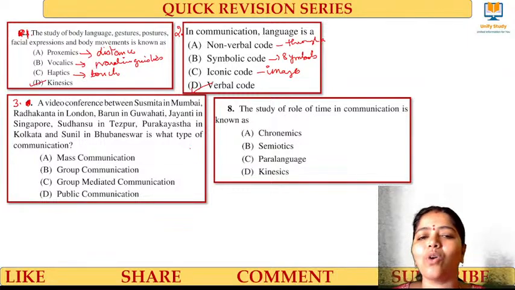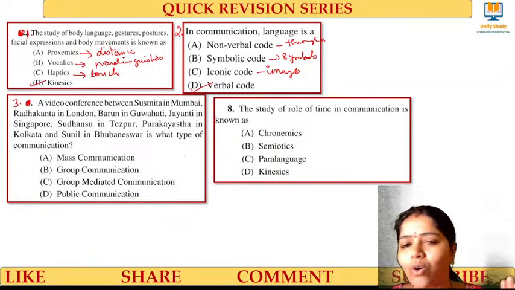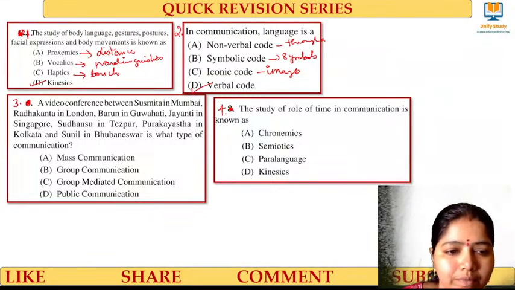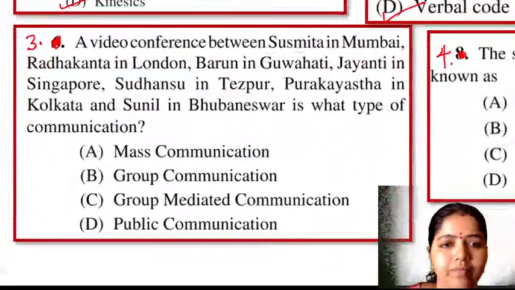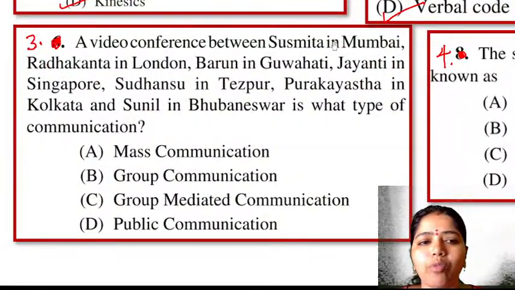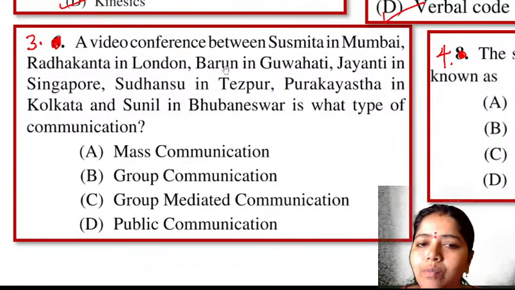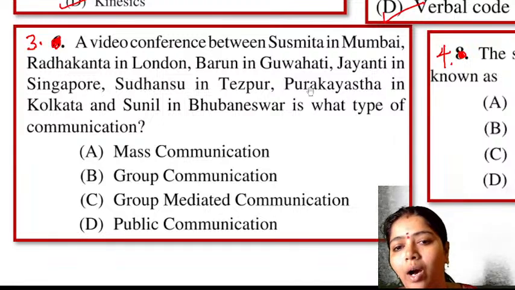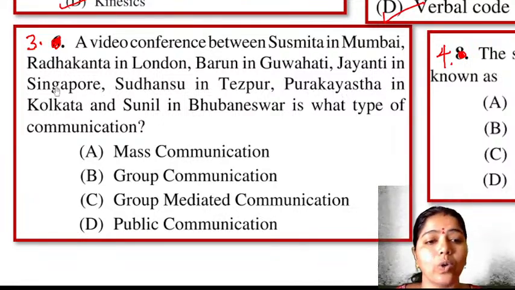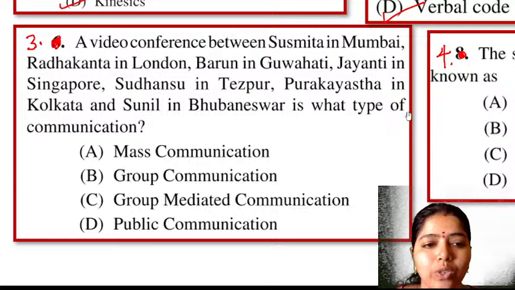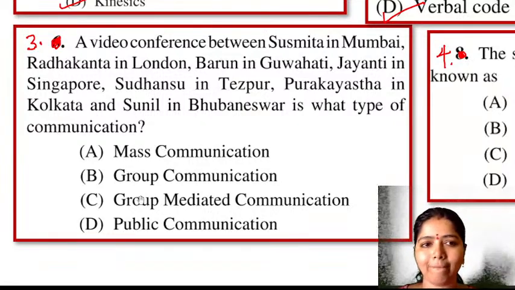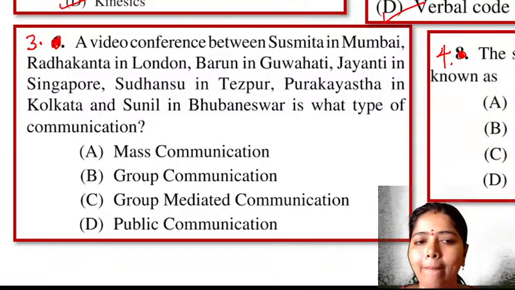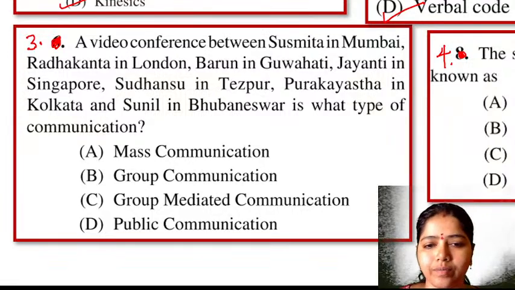Please kindly answer the questions I'm asking. Don't answer for the rest, please. Third question. A video conference between Shushmita in Mumbai, Radhakanta in London, Barun in Guwahati, Jayanti in Singapore, Sadanshu in Tezpur, Purakashta in Kolkata, and Sunil in Bhubaneswar is what type of communication? Quick, please do answer.